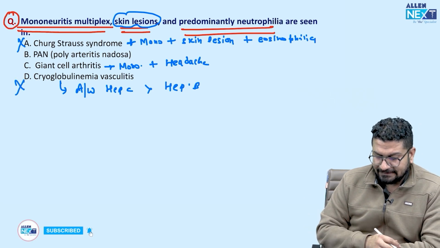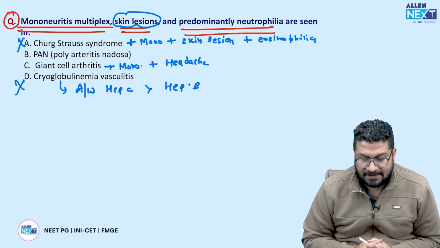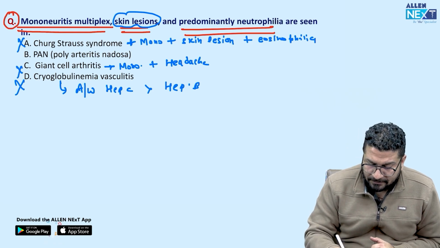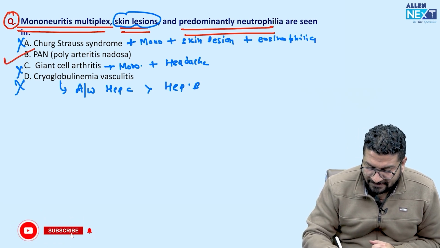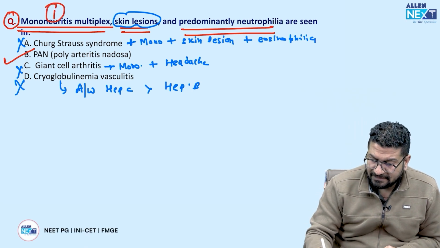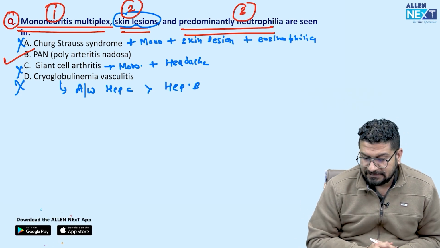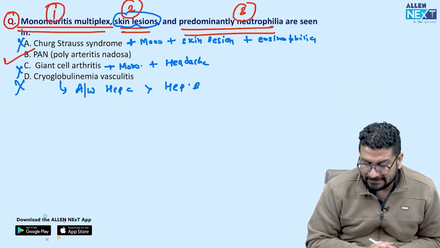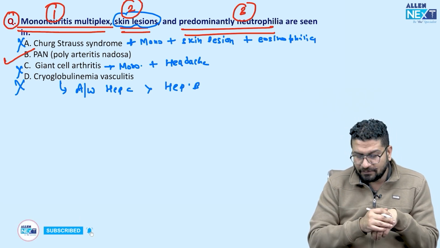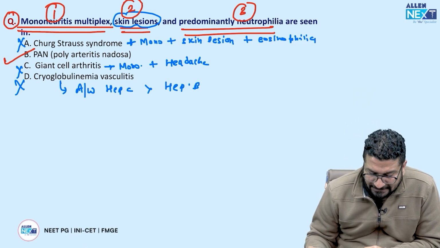So understand this thing. Giant cell arteritis और Churg-Strauss में मिल सकता है, but giant cell में क्या होगा? Headache होगा. Skin lesions are unlikely. So PAN is the only condition where you can see the classical three things. Means you can see mononeuritis multiplexa, you can see skin lesion, and you can also see neutrophilia. Is it clear? So closest differential. देखो इसका answer, why it is not Churg-Strauss syndrome, because Churg-Strauss syndrome में eosinophilia होगा, and why it is not giant cell arteritis, वहाँ पर generally skin lesion नहीं होगा. Simple. So answer will be B.